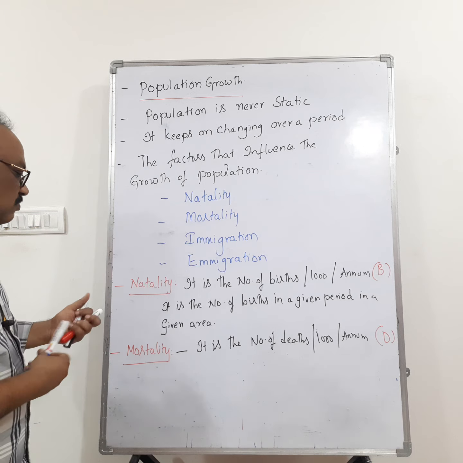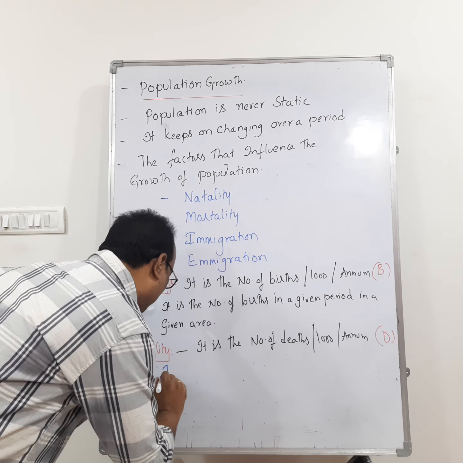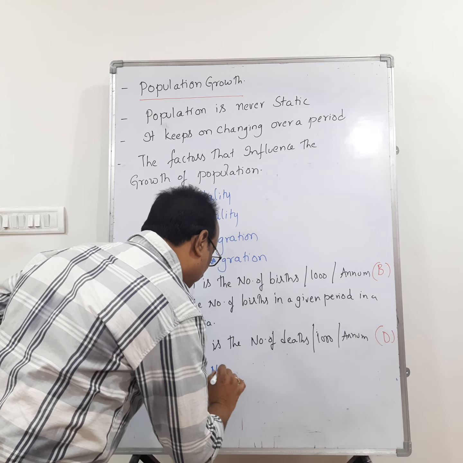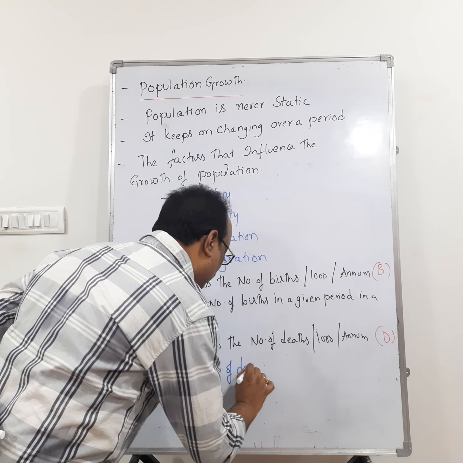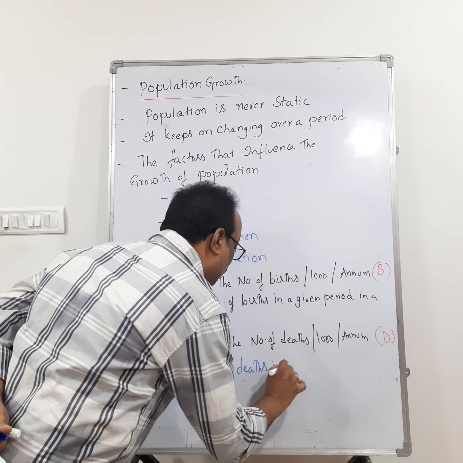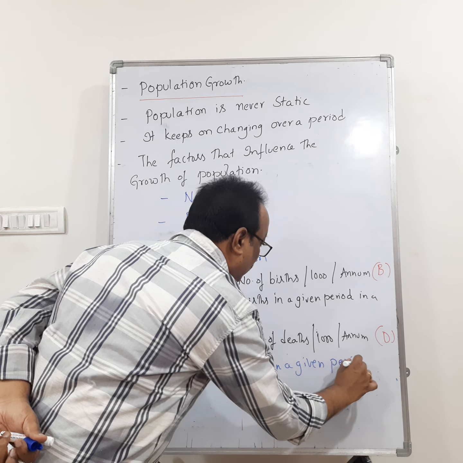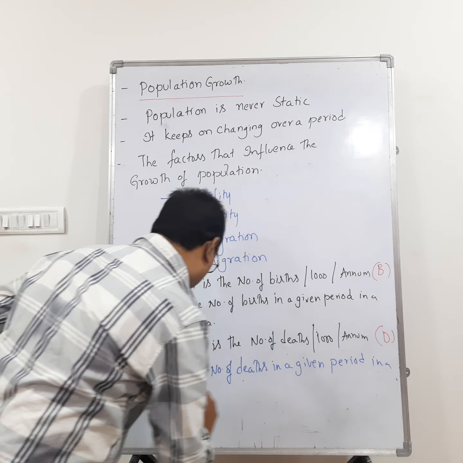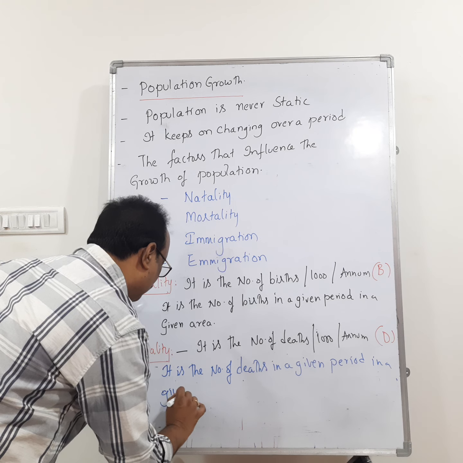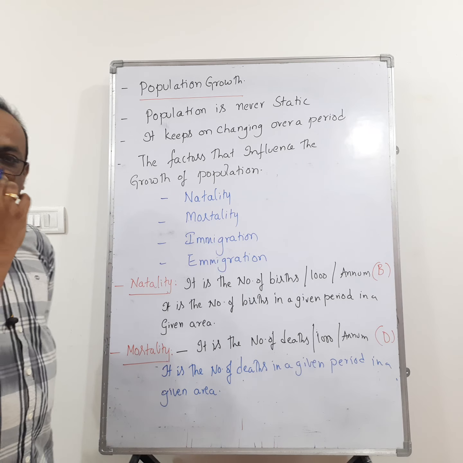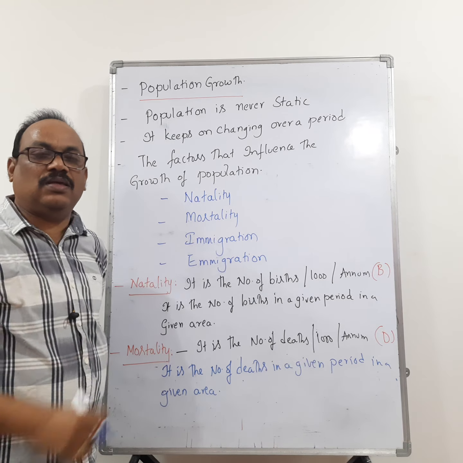Or you can define this one as the number of deaths in a given period, in a given area. The number of deaths in a given period, in a given area is called mortality.